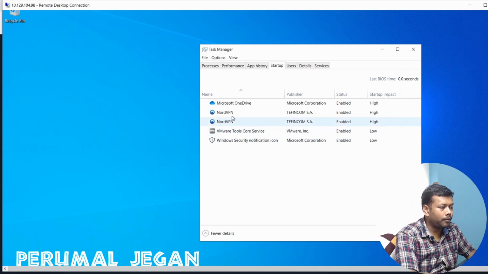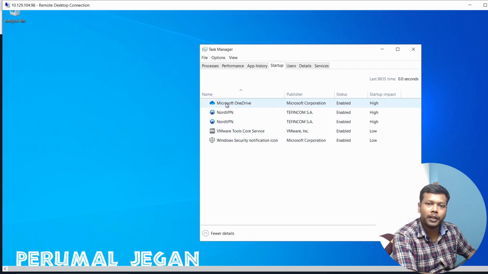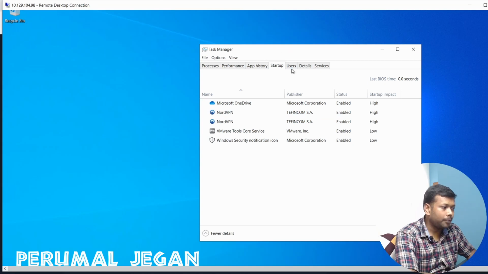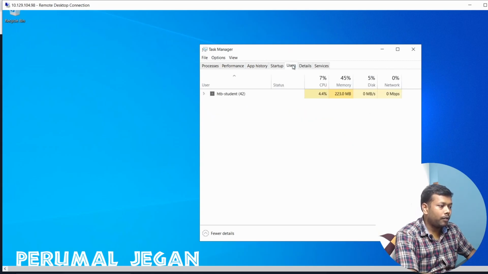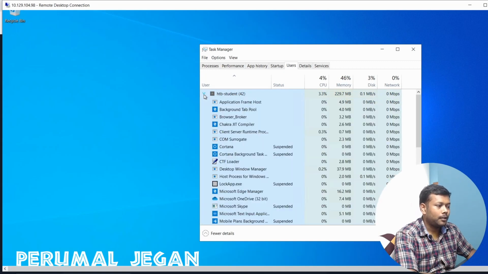So without a manual intervention, these applications are opening. And if I go to users, I'm able to see my username, and under that I can see the list of processes running.